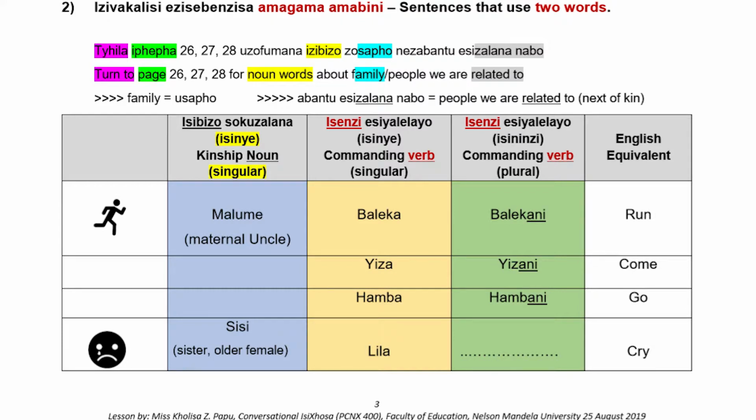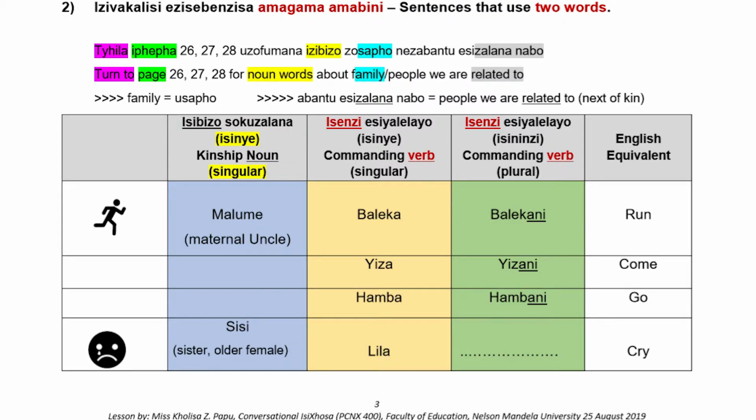Again, the singular for come is yiza, and the plural for come is yizani. The singular for go is hamba, and the plural for go is hambani. The singular for cry is lila, and the plural for cry is lilani.